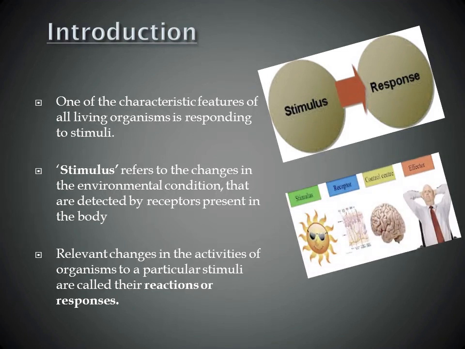See here, when we are exposed to sunlight, our skin, which acts as a sense organ, will detect the heat of the sun and send a message to our brain. At the same time, when we are exposed to heat, we start sweating, and we may go for an AC or something else. Here, the heat produced by the sun is a stimulus, and the sweating in our body is a response.